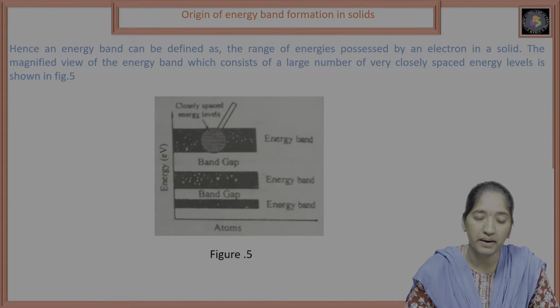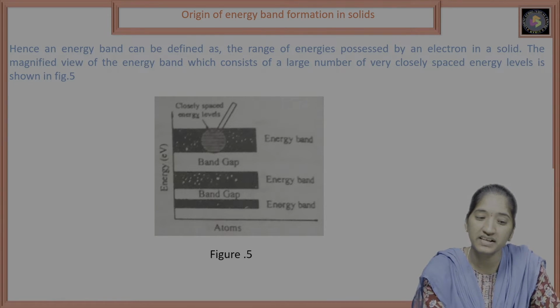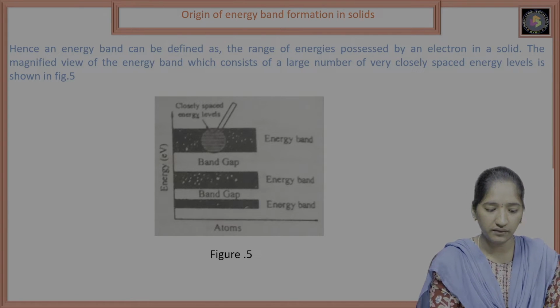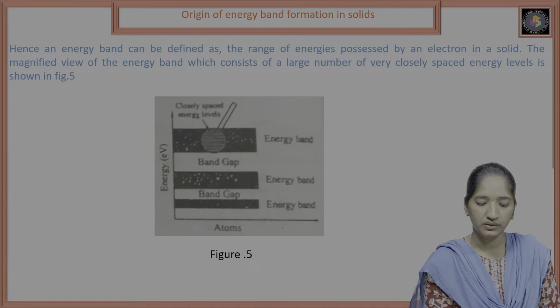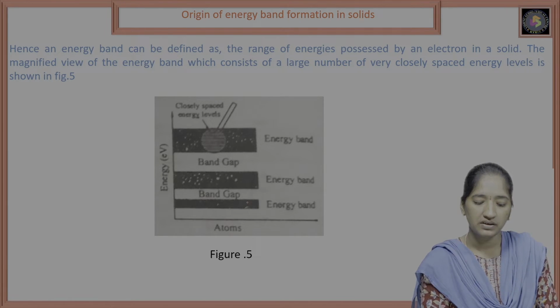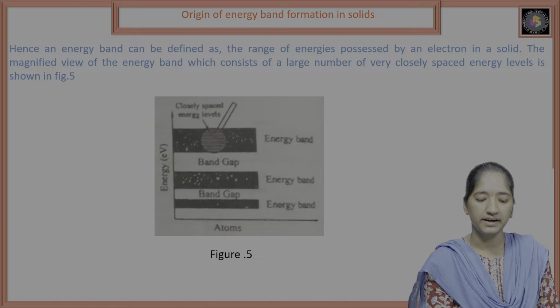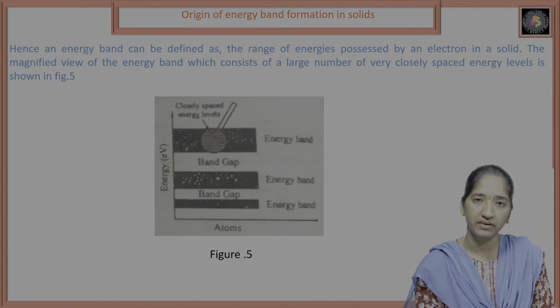So what is the view of the energy band using the magnifying lens? Let us see here. If you consider energy here, the atoms are here. So this is the energy band diagram, with the band gap between the energy bands. These are the energy bands: first energy band, second energy band, third energy band, like that up to the n-th energy band.